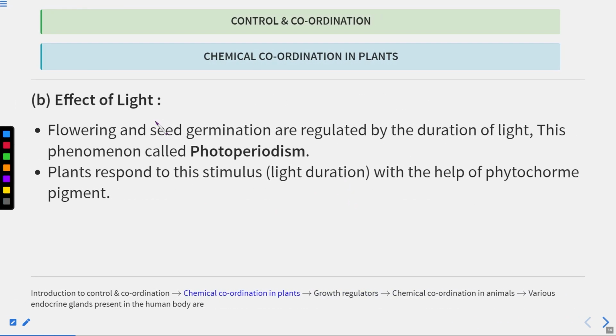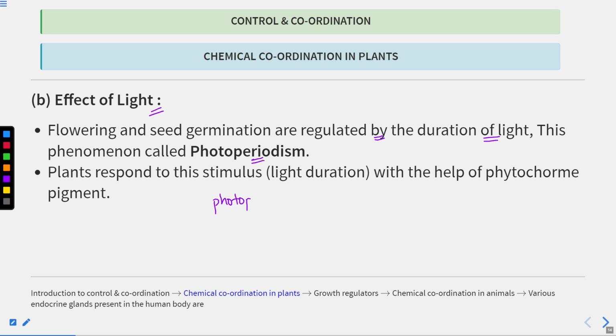Now next is the effect of light. Let's study the effect of light. Flowering and seed germination are regulated by the duration of the light, and this phenomenon is known as photoperiodism. Now what is photoperiod? Photoperiod is the relative length of day and night.